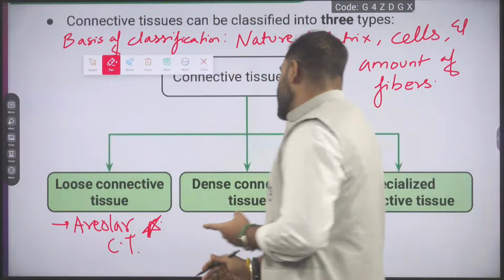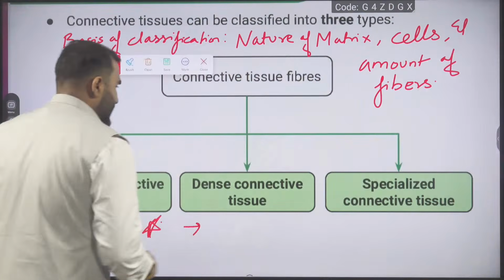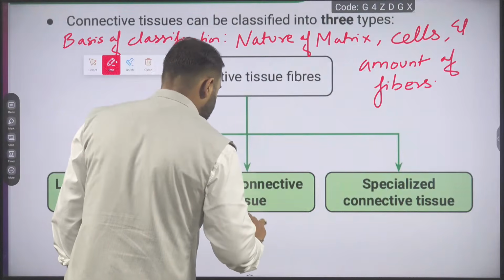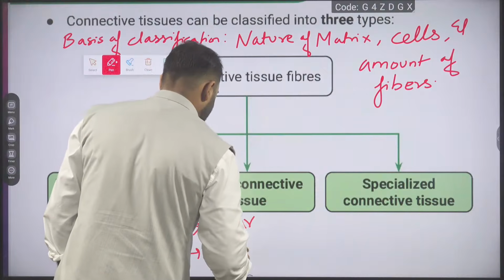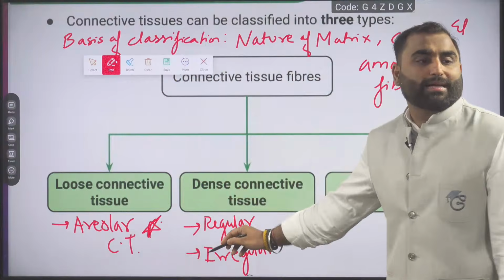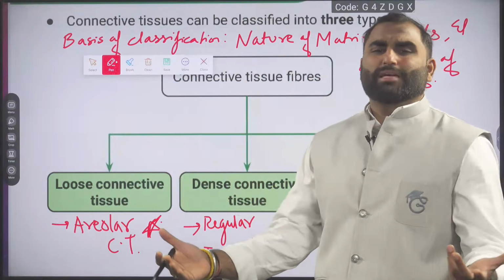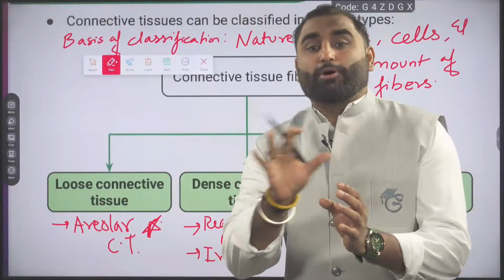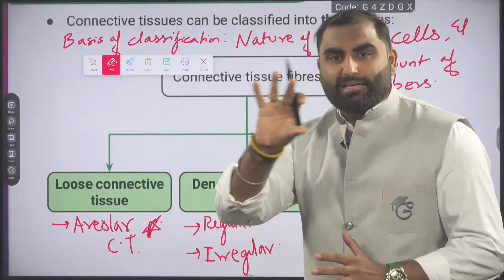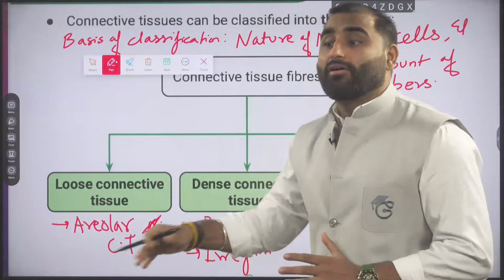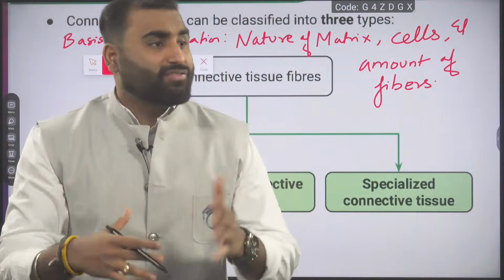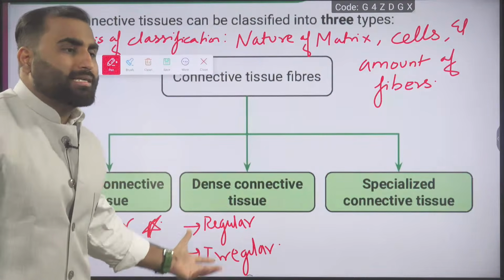Okay, moving ahead. Dense. In dense connective tissue, we are going to study regular dense and irregular dense. So what is the meaning of regular, irregular? It is depending upon the orientation of the fibers. Fibers are properly parallelly arranged, then it will be called a regular dense connective tissue. And the fibers are not having an orientation, they are randomly arranged, then we will call them irregular connective tissue.